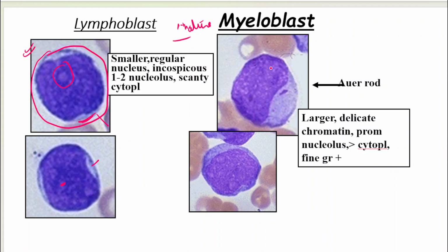Now look at the myeloblast. What is this? Size is relatively larger, cytoplasm is relatively abundant, and you are going to appreciate more than one nucleolus. Can you appreciate these? So usually you have 2 to 5 nucleoli in the nucleus. And what is this? You can even appreciate the presence of the Auer rod. Okay, the Auer rod is very characteristic. Once you have seen an Auer rod in a blast, then it is certainly a myeloblast. So this you have to remember. It comes as a question. Usually nowadays a description is being given or a figure would be given that you have to identify whether it is a lymphoblast or a myeloblast.